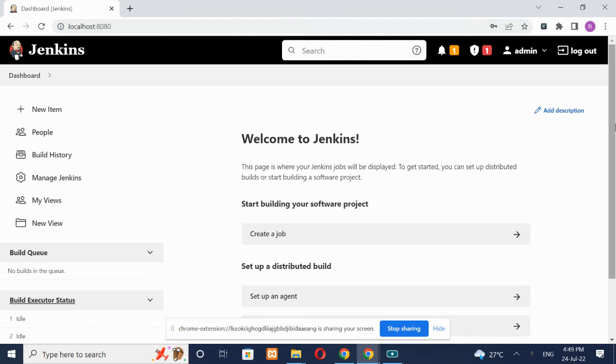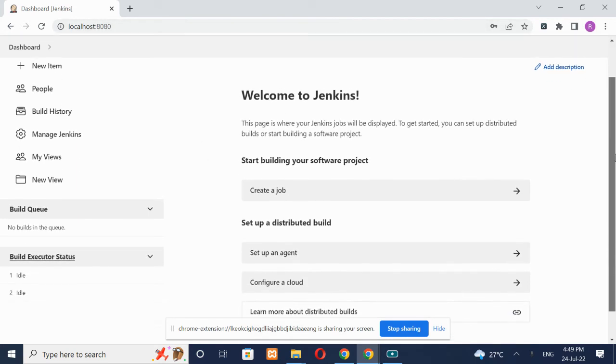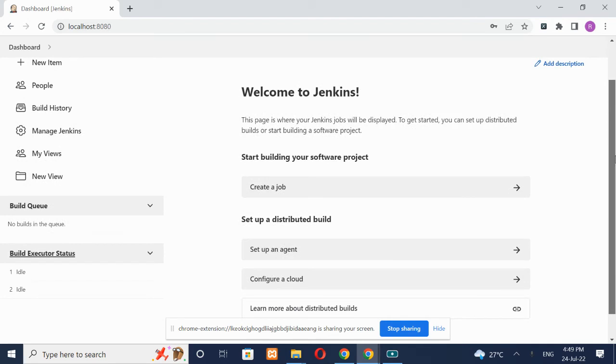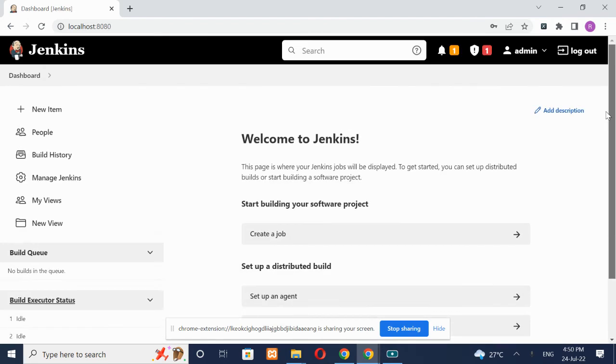So welcome to Jenkins. We are done with the Jenkins installation, right? So going forward, in other sessions, we will look at how we are going to create a Jenkins job. All that we will be seeing as part of other sessions.